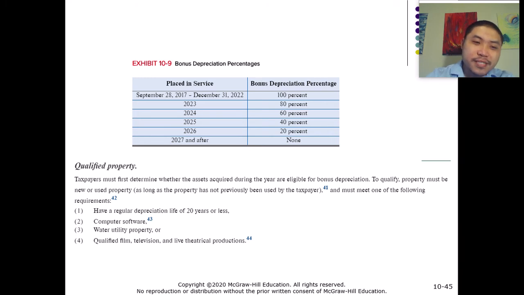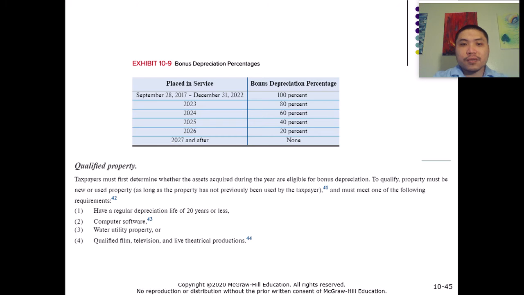And then here's the list of qualified properties, qualified assets that can be applied in this program: assets or properties that have a regular depreciation life of 20 years or less, or computer software, or water utility properties, or qualified film, television, and live theatrical productions.